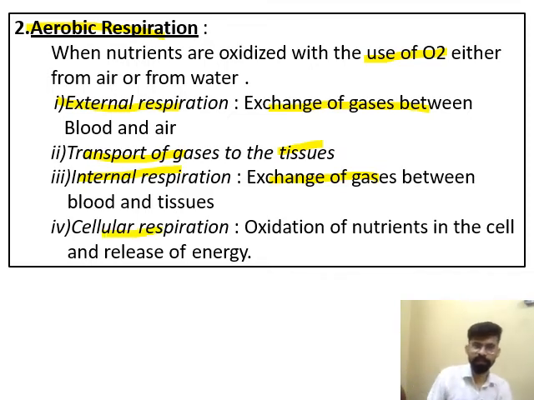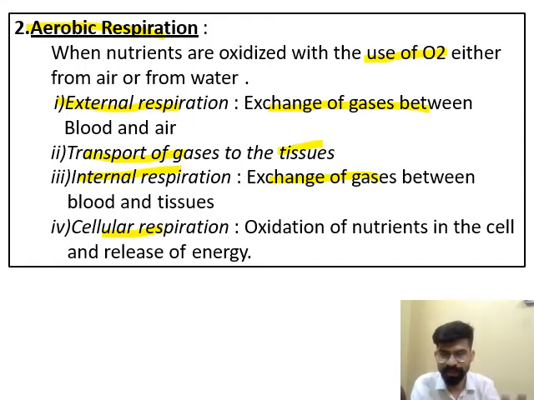Again, I am repeating, this is 4 points. External respiration is simply the exchange of gases between blood and air, then transport of gases towards the tissue, then these gases will be exchanged between tissue, and this oxygen is used for the oxidation of nutrients. This is the last point, and this point is known as cellular respiration. The last point is very important. What is cellular respiration? Oxidation of nutrients in the cell and release of energy is known as cellular respiration.